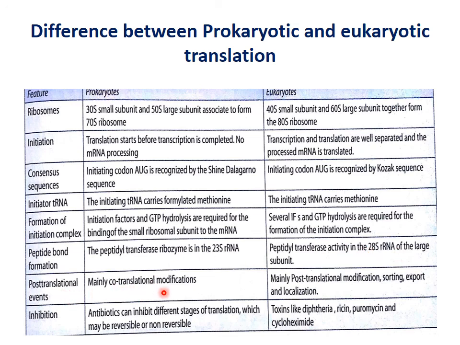For post-translational events, in prokaryotes mainly co-translational modification takes place, with modification taking place along with protein synthesis. In eukaryotes there are post-translational modifications, which take place after protein synthesis, after the protein is exported to the endoplasmic reticulum. Translation is inhibited by antibiotics at different stages, which may be reversible or non-reversible. But toxins like diphtheria toxin, ricin, and also puromycin and cycloheximide are inhibitors of eukaryotic translation.